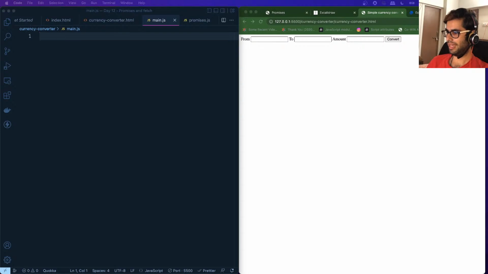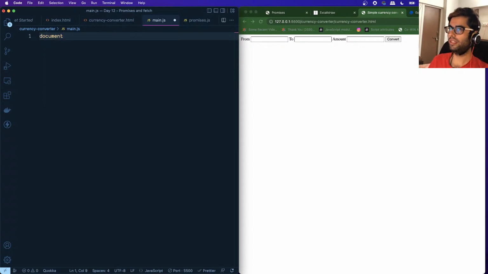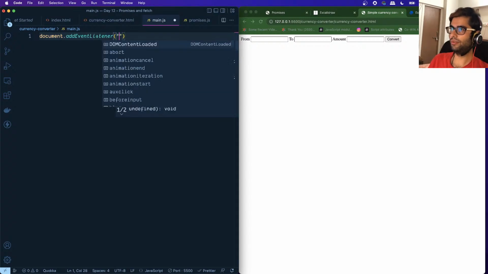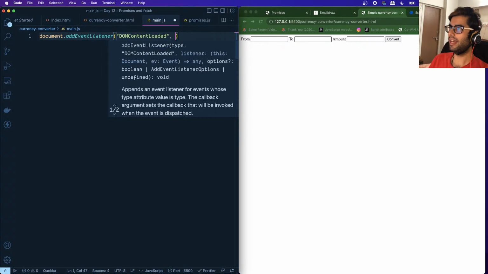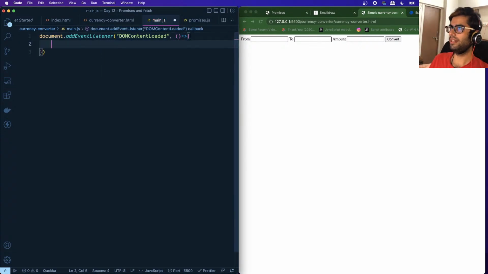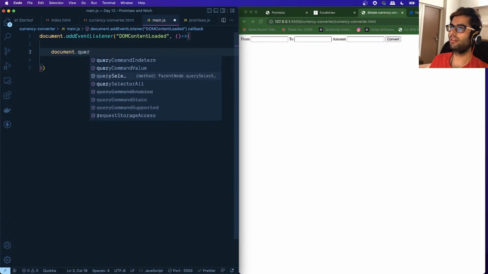What we want to do is read all the fields in the form and make a call to that particular service. So let's see how we can do that. The first thing we want to do is listen to the DOMContentLoaded event. When that happens, we want to listen to the submit event on the form. So we will get the form by saying document dot querySelector.